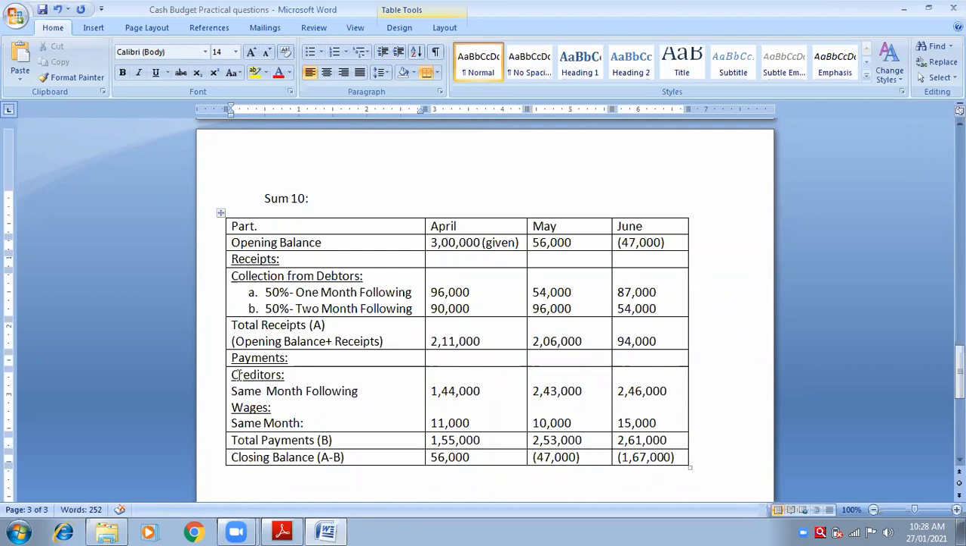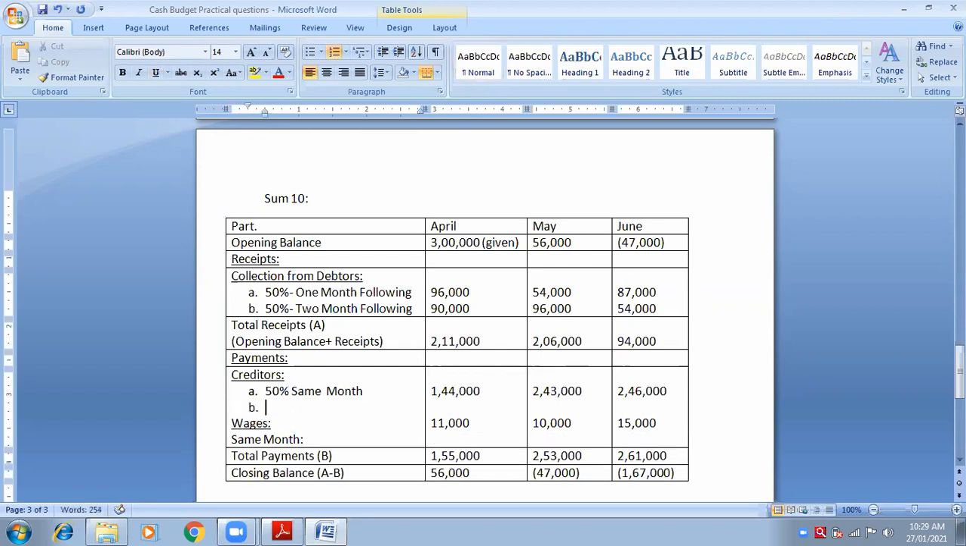Creditors. First of all, creditors means the ones from whom I purchase the raw material. So I'm talking about purchases. Purchases is divided into two parts, A and B. A is 50 percent, same month. And the second part is...